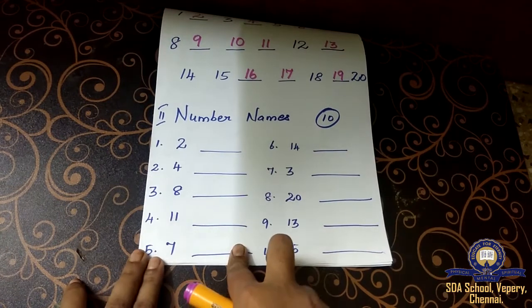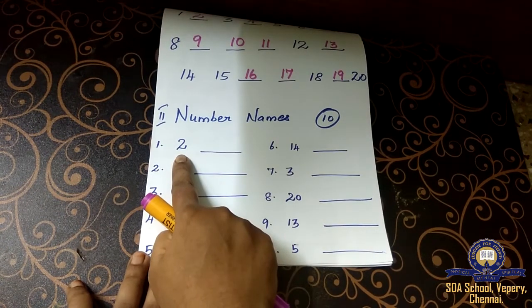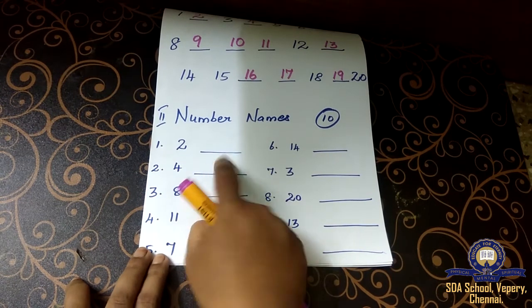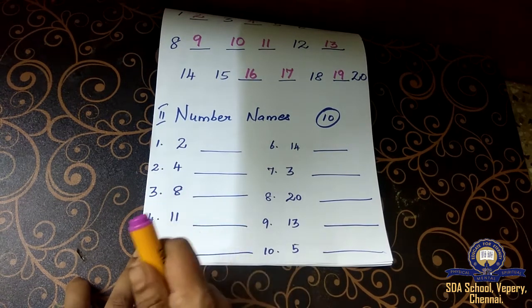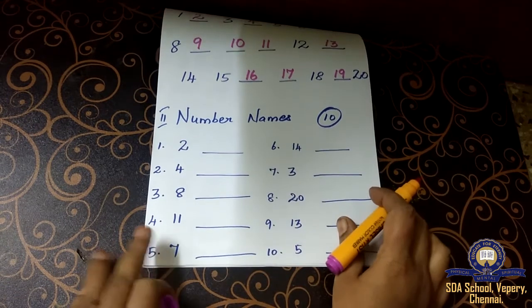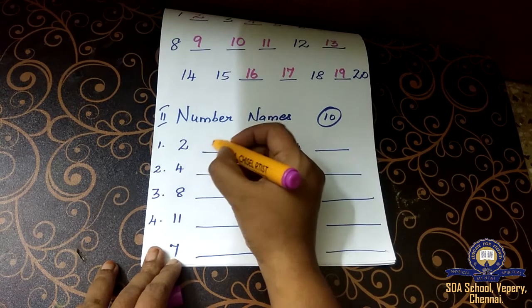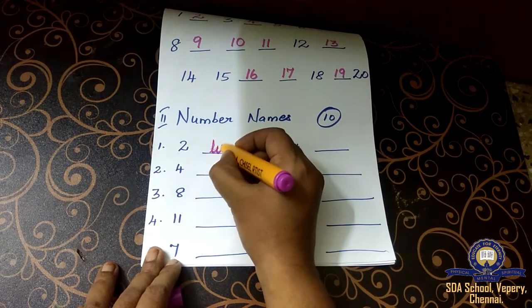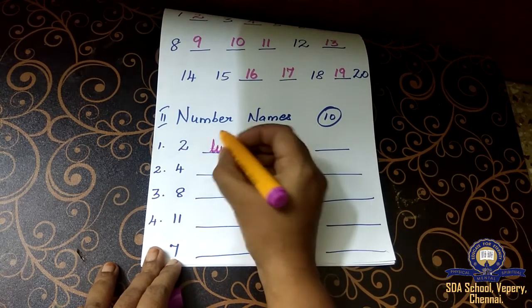Okay. Now is it clear? The first Roman letter, first question is 2. What you have to write? You have to write the number names for it. What is the spelling for 2? T-W-O. 2.